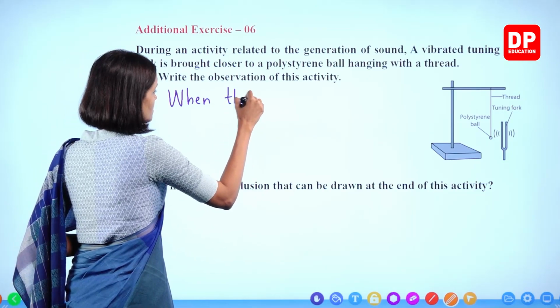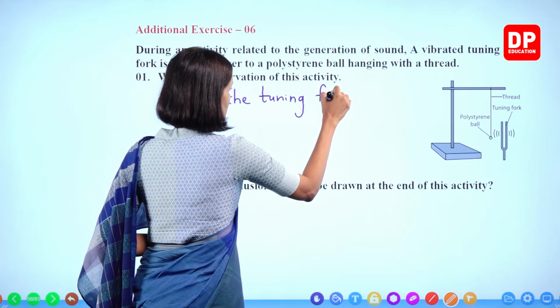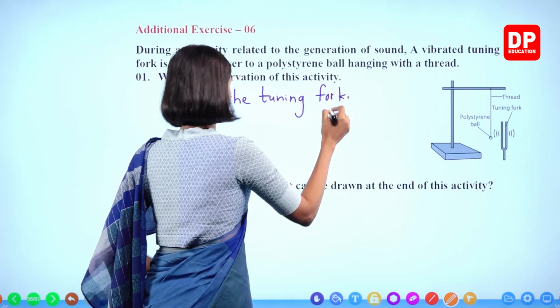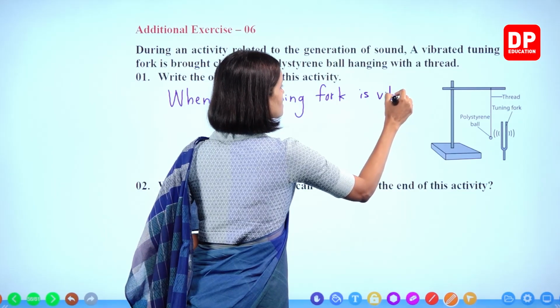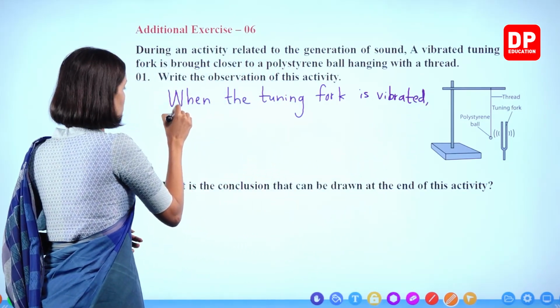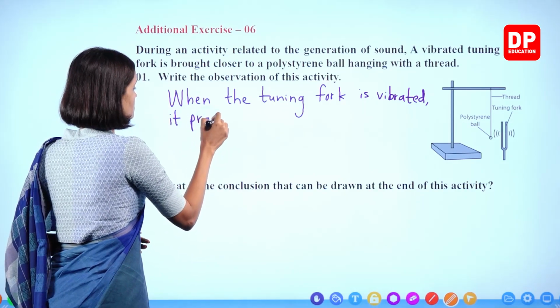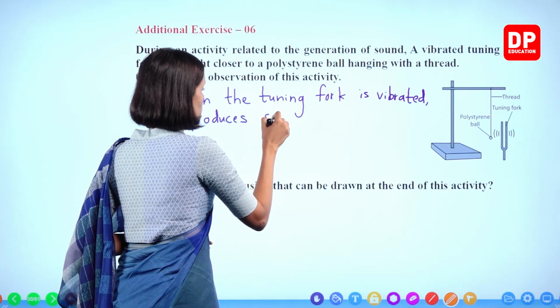When the tuning fork is vibrated, it produces sound.